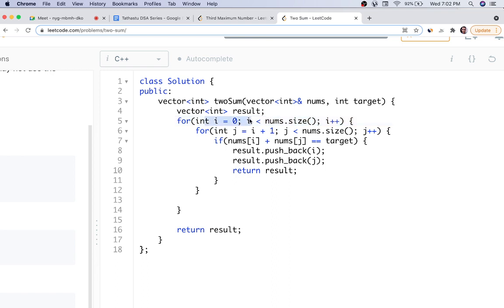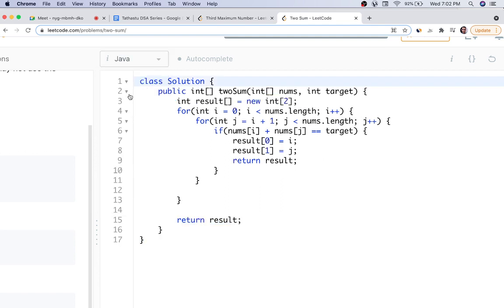So the first loop is for i equals 0 to nums dot size. Size is a method available in STL. It's not there in basic C++. Then the inner loop you will start from j equals i plus 1, and j should be less than nums dot size, j plus plus. In the if condition you check if the sum is equal to target. You add both the indexes, that is i and j, which you are comparing, into result and return the result. If none is found, by default the empty result will be returned, but this won't happen in any situation because we have been assured. Let's look at the Java code.